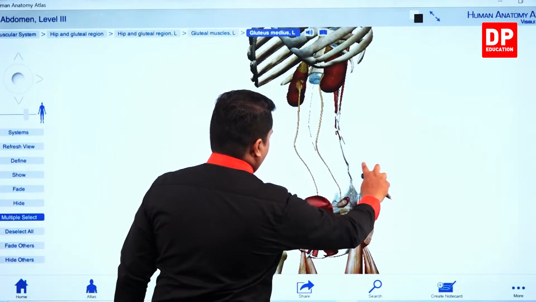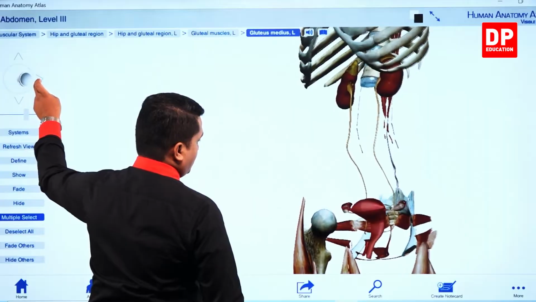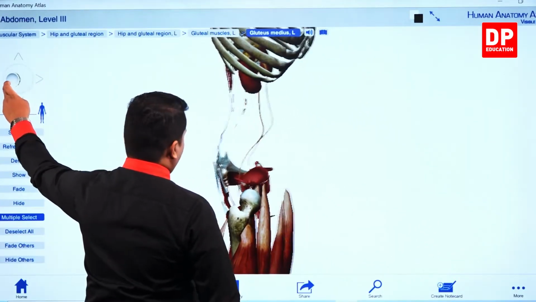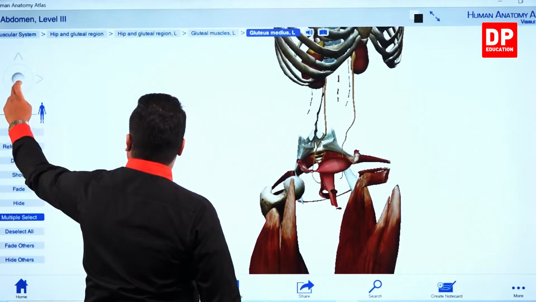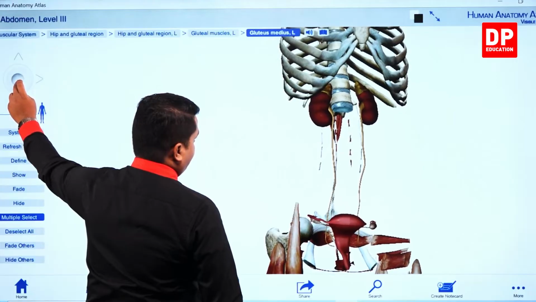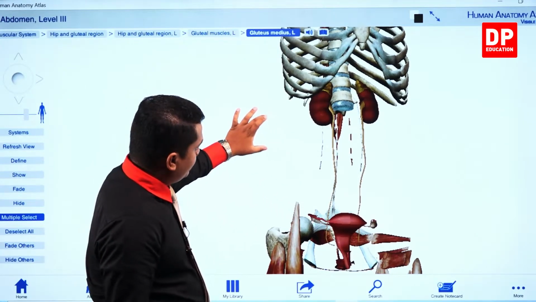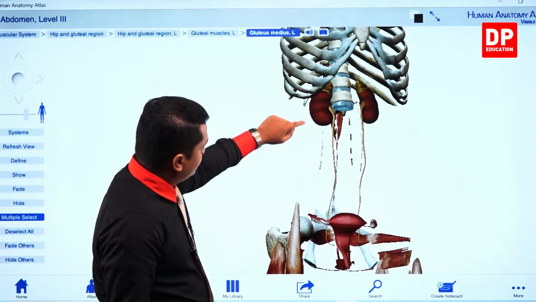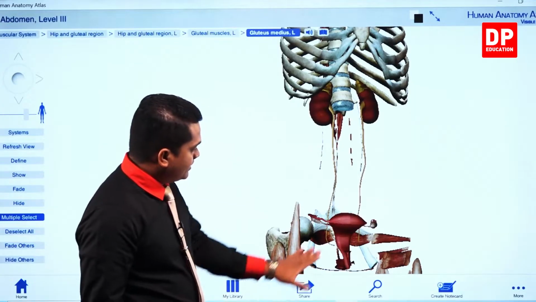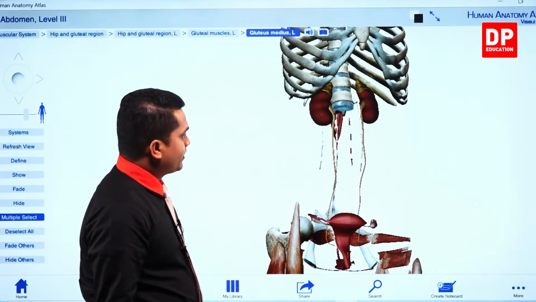Right, so now you can clearly observe the structure of the kidney and the urinary system. Right, you can see it very clearly in here. So here you can observe the ureters. This is the bladder and the urethra.